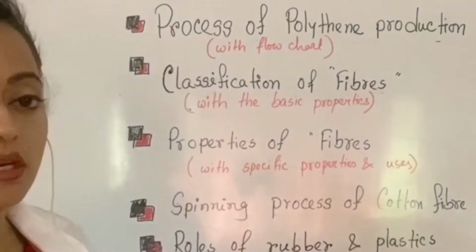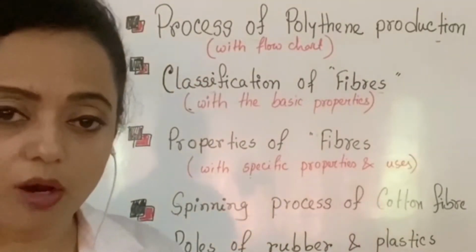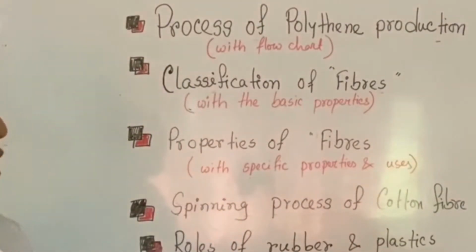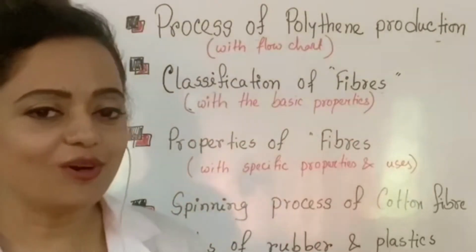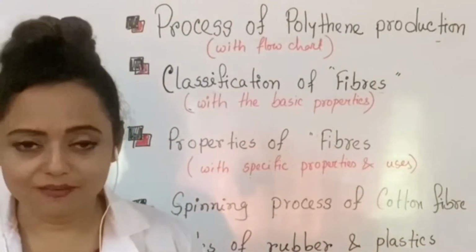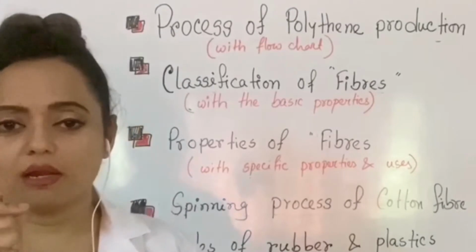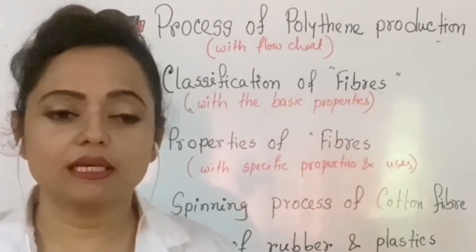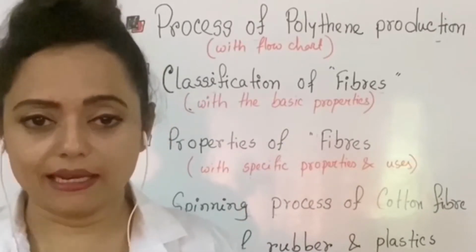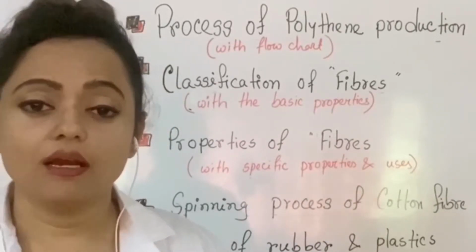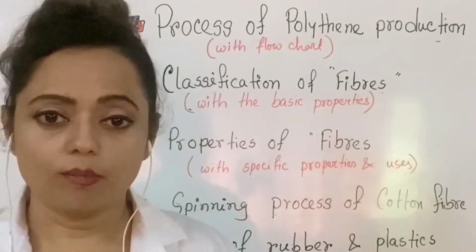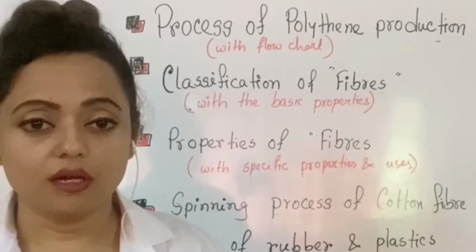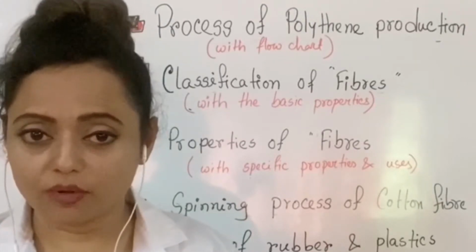Whatever is written here are all important topics for your upcoming SSC exam. So first of all, the process of polythene production. You know how polythenes are made? Yes, small particles of ethylene are compressed by specific pressure and temperature to make a long chain of polythene or ethylene. You will follow the flowcharts in your book.